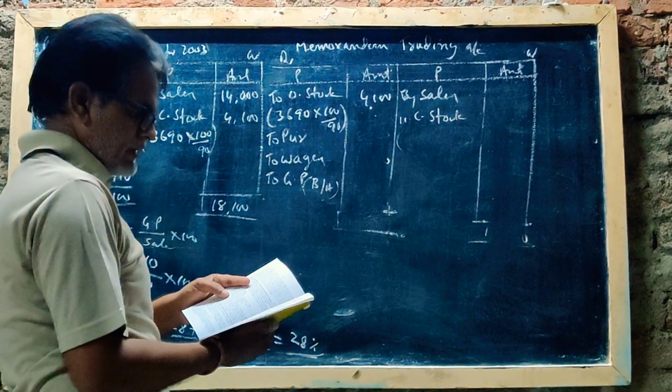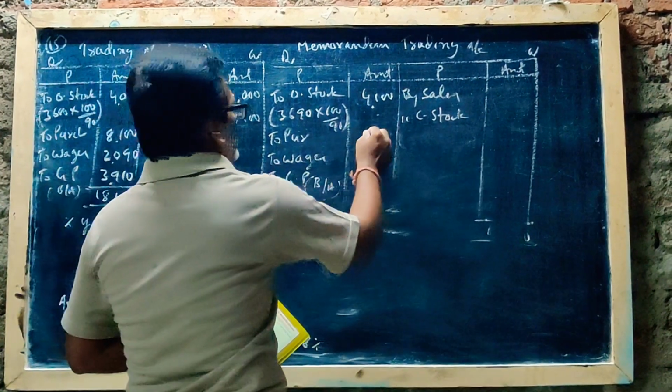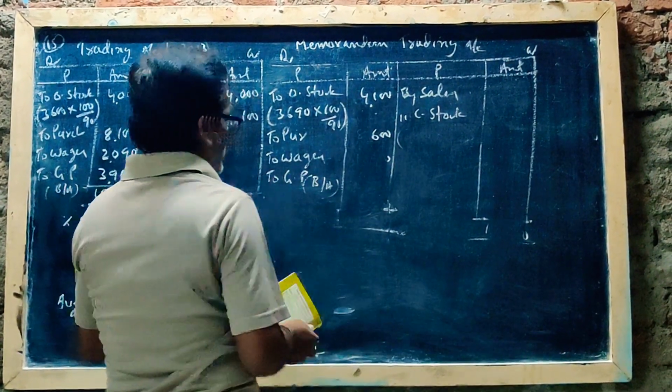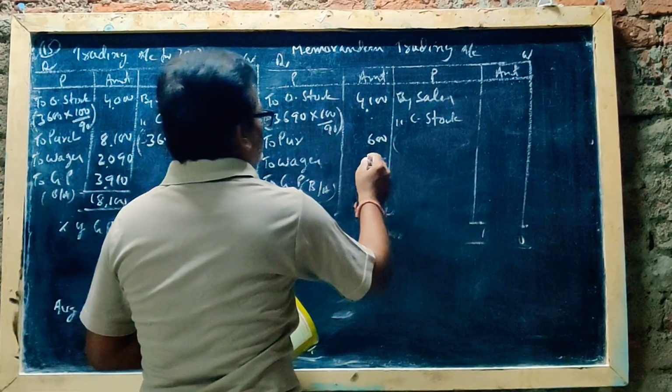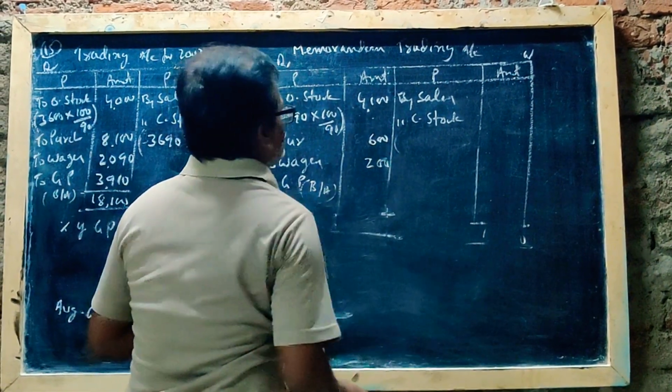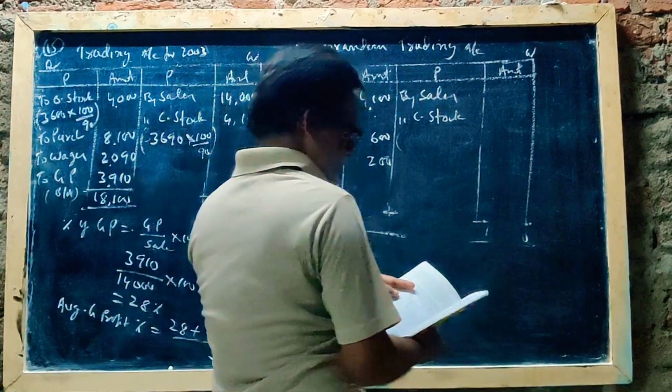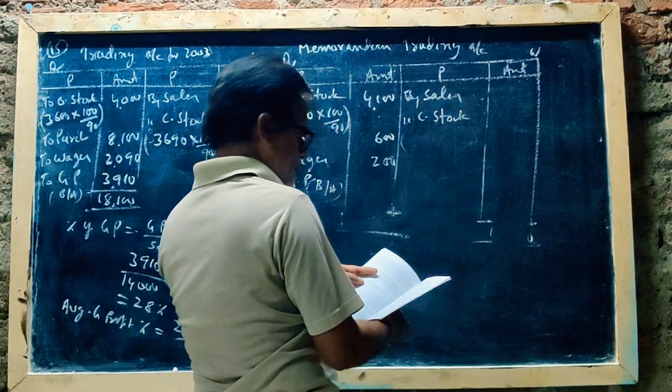Purchase, this year purchase 600 rupees only. Wages 200. Sales, this year sales 1200 rupees.